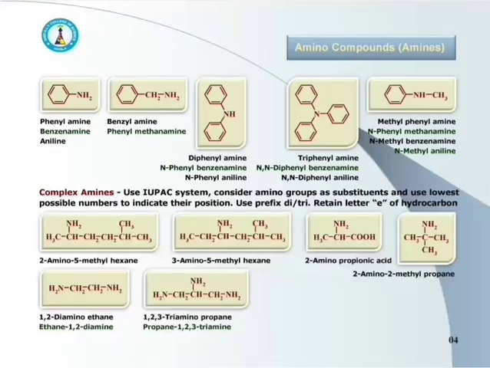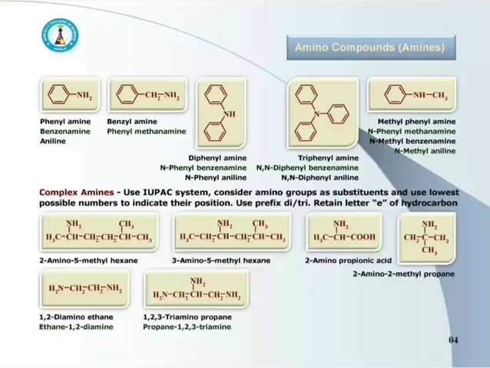Next one, a carbon with three CH3 groups attached to it along with one NH2, and the name of this compound is 2-amino-2-methylpropane. Here the alkane is having 3 carbons, it means it is propane.